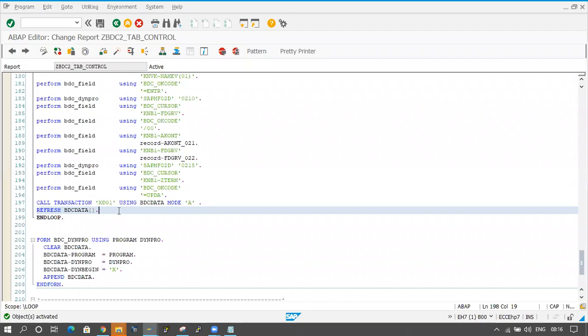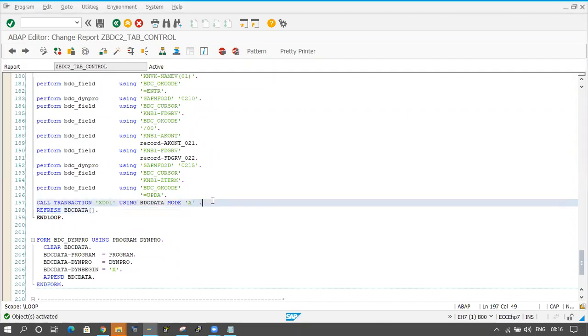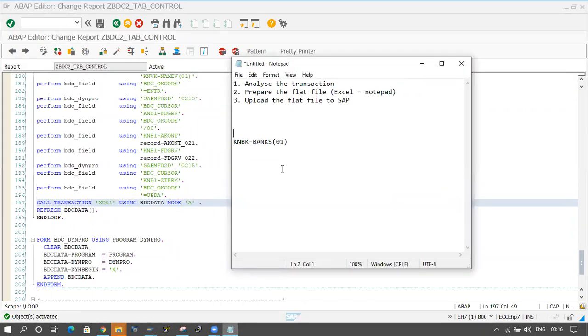Okay. Next concept is here. I'm using call transaction, right? Call transaction, transaction name using BDC data and mode A like that. I'm writing here, right? So this is one way, and one more way is also available. Here some methods. You are writing call transaction here. Call transaction, transaction name like that you are writing. This is one method. One more method.